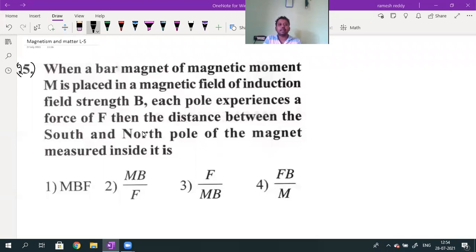How it is placed, they have not mentioned. Each pole is experiencing a force F.